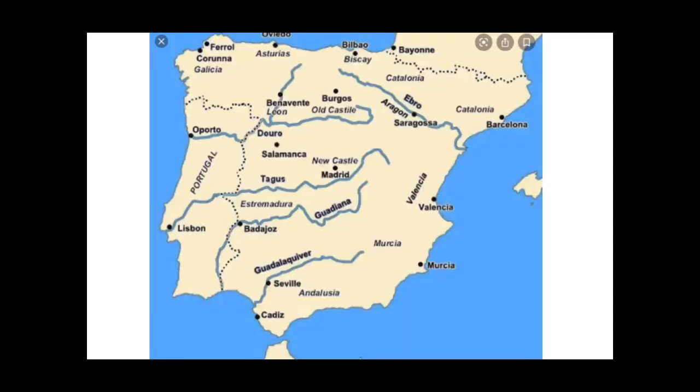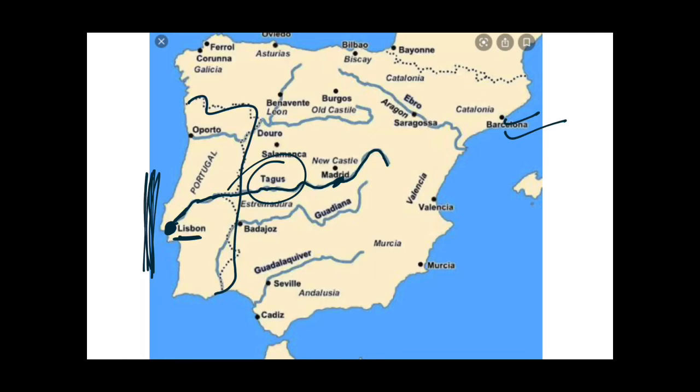So guys, you can see this map. This is Spain and this is Portugal, as you can see over here. And here, this is Lisbon. It lies on the Tagus River. As you can see over here, the Tagus River originates in Spain, passes through Portugal, and then flows into the Atlantic Ocean. So the cities Madrid and Lisbon, the capitals of Spain and Portugal, both lie on this Tagus River, right?